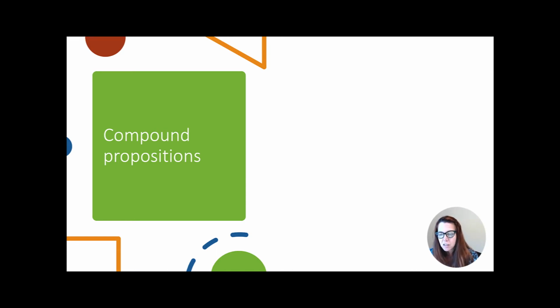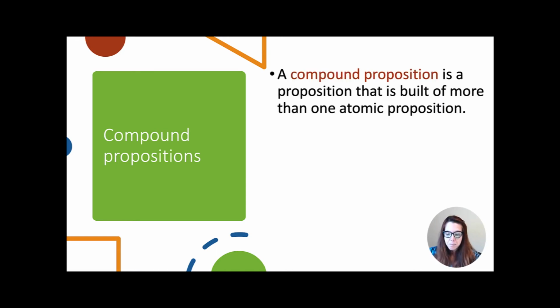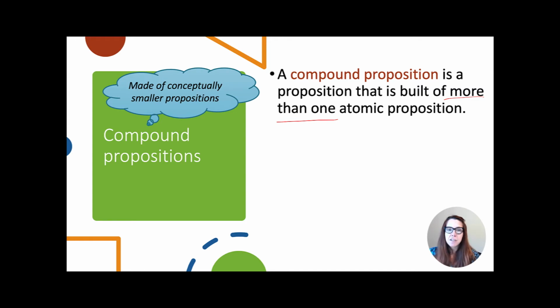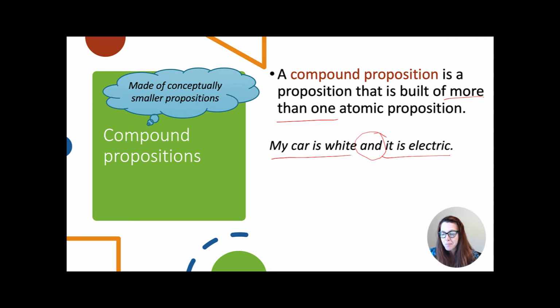Compound propositions are those propositions that are built up of more than one atomic proposition. So they're made up of conceptually smaller propositions. They're built up, they're stacked together. Examples of such include something of the form, my car is white and it is electric. We could break that down into two smaller atomic propositions: my car is white and my car is electric. And the thing that combines them is that word and, right?